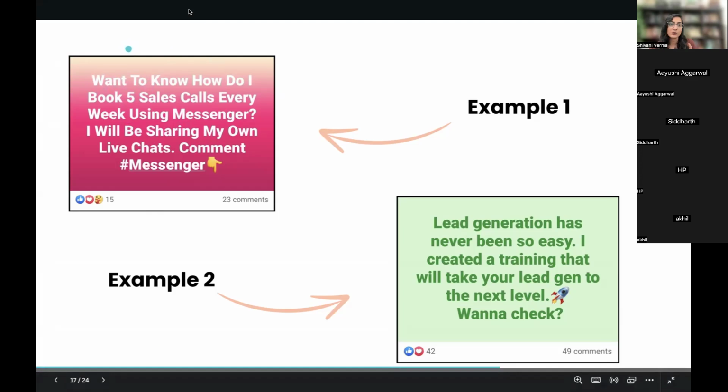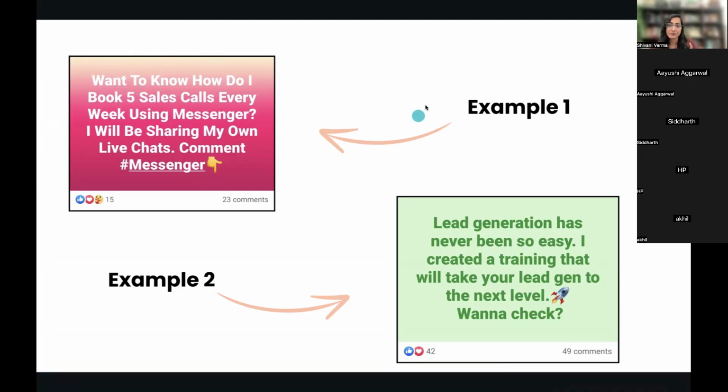Also, one more thing you can do is, you have already created the lead magnet, right? In the first strategy, we have already taught you how to create lead magnets through ChatGPT, how to promote them, and how to leverage those lead magnets. So you don't have to create new lead magnets again and again, right?